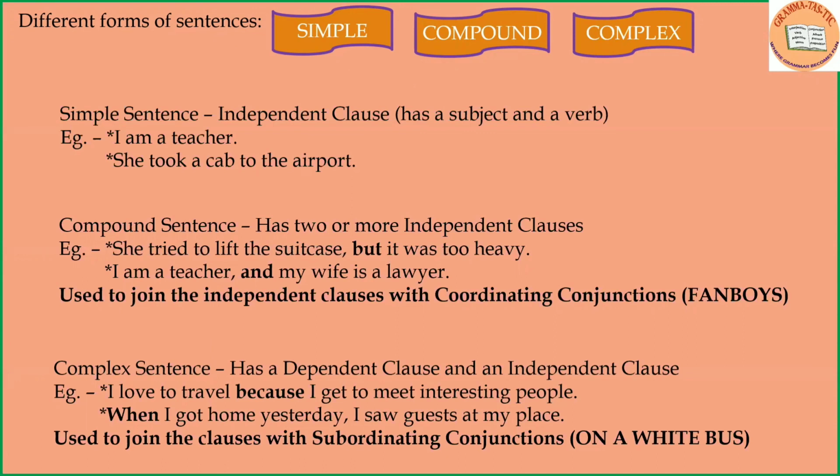When I got home yesterday, I saw guests at my place. These types of sentences are joined using the subordinating conjunction. The acronym AAAWWUBIS, as you remember, has already been posted in the conjunctions video.